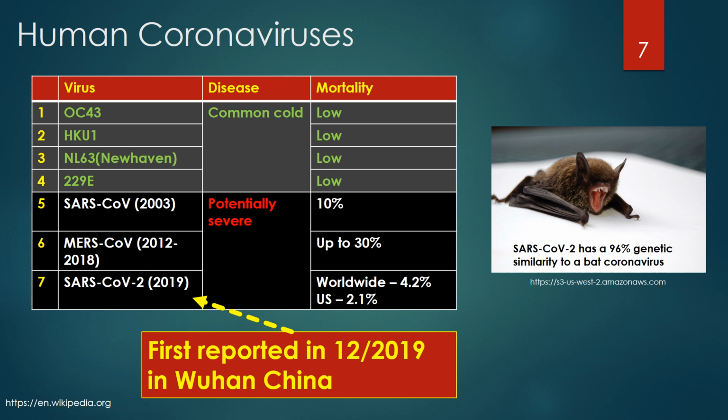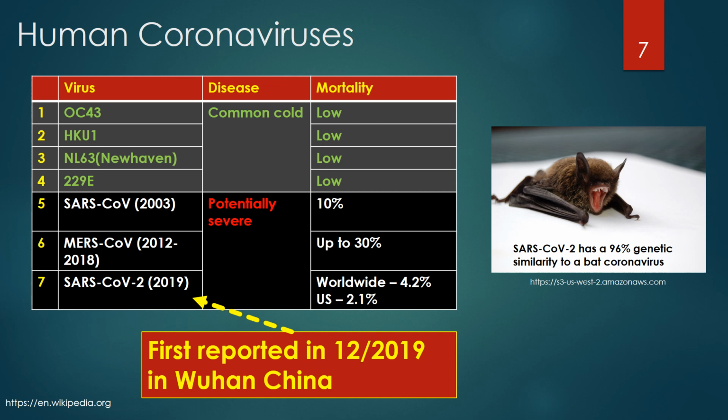The Middle East respiratory syndrome coronavirus, MERS-CoV, causing outbreaks from 2012 to 2018, and the recent cause of COVID-19 disease, severe acute respiratory syndrome coronavirus 2, SARS-CoV-2, previously known as 2019 nCoV or novel coronavirus 2019, can cause both upper and lower respiratory disease. During this session, I will use the term COVID-19.